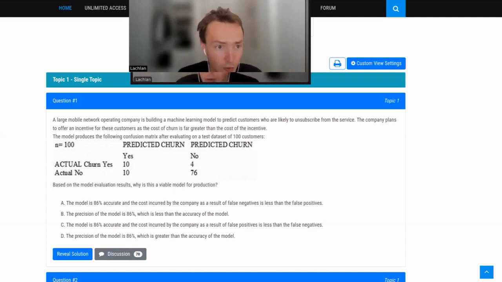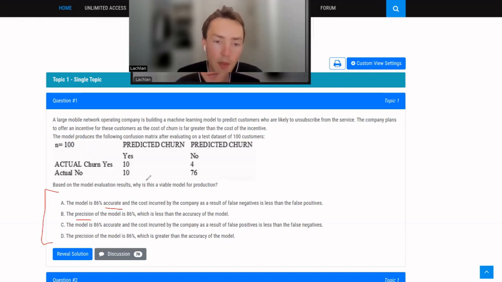The model produces the following confusion matrix after evaluating on a test data set of 100 customers. Based on the model evaluation results, why is this a viable model for production? So there's a few things here. Now we're looking at these answers here. We're dealing with two terms here, accuracy and precision. So let's unpack that, and this will help us interpret this confusion matrix.